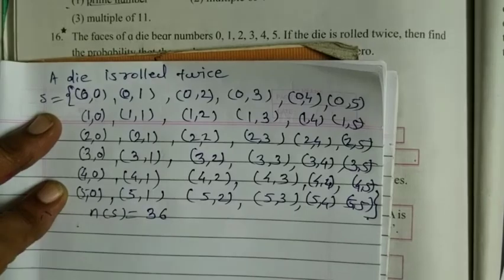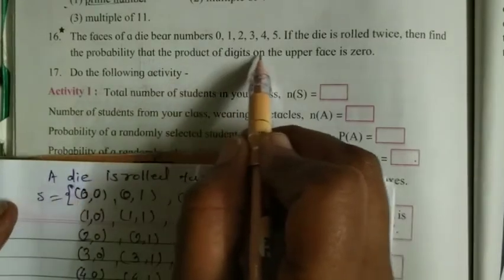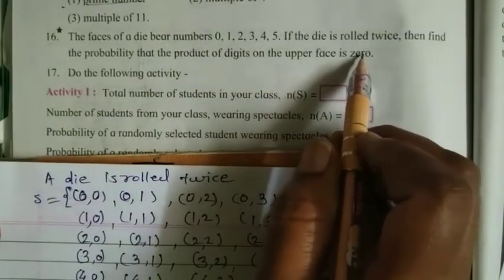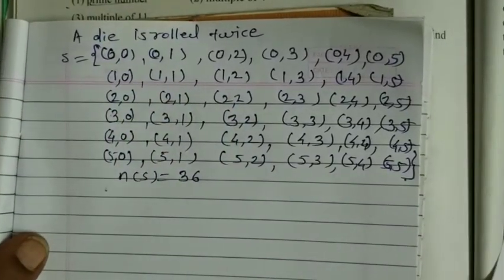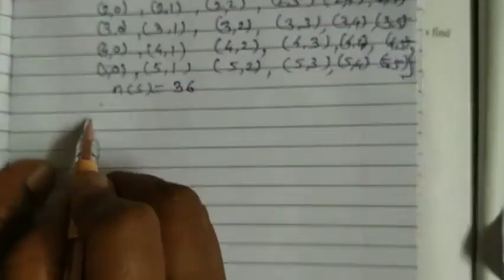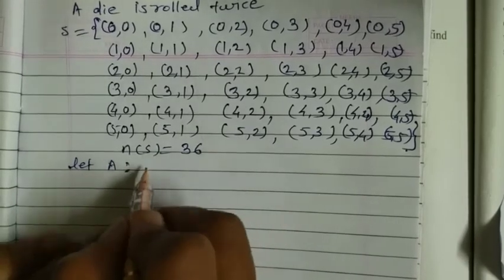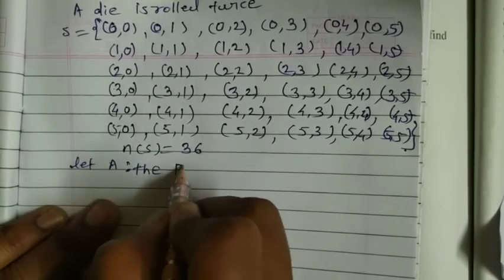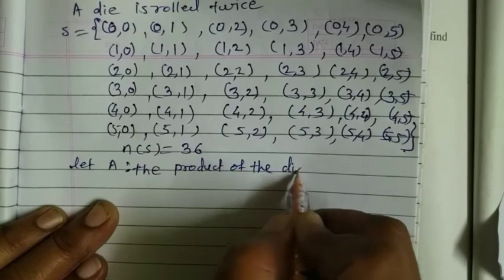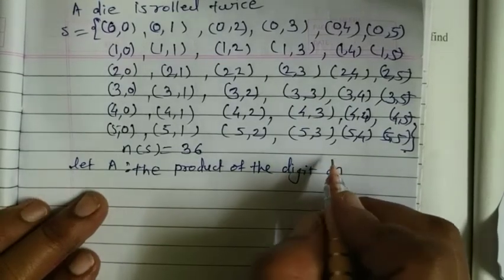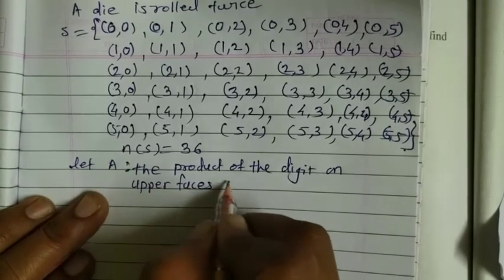to 36 here. Now what is the probability condition given? That the product of digits on the upper face is 0. Means we have to choose the sample points from this such that the upper faces' product is 0. Here we have to assume event A such that the product of the digits on upper faces is 0.